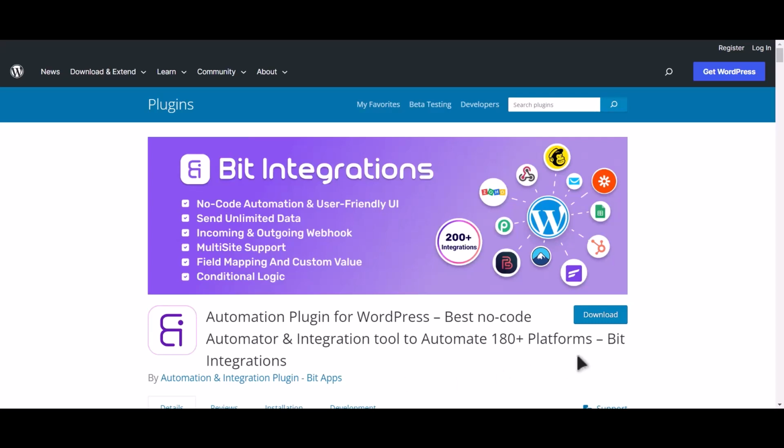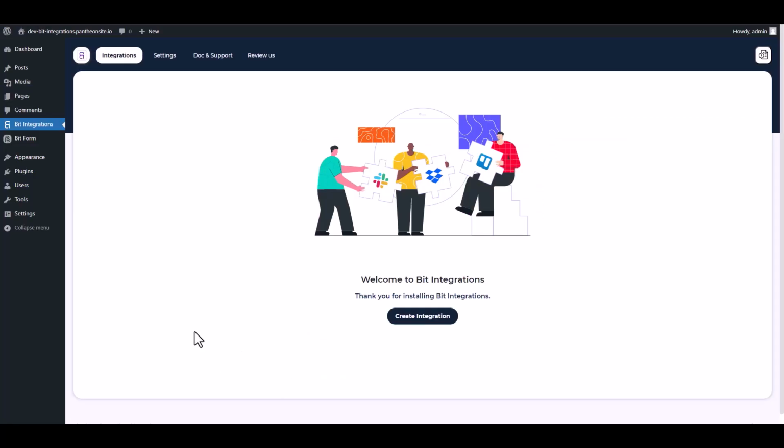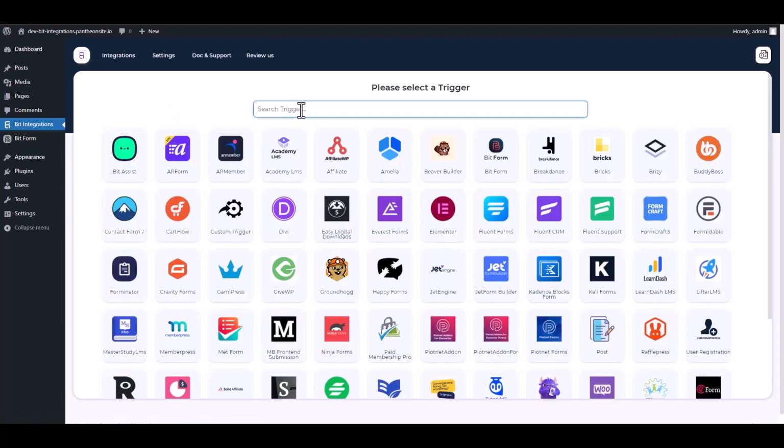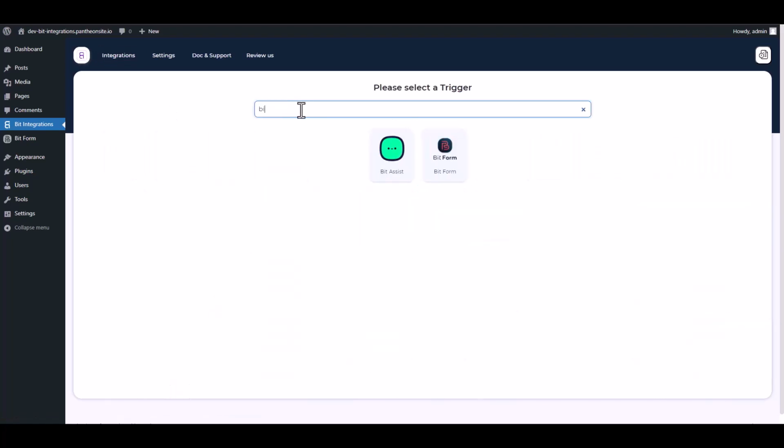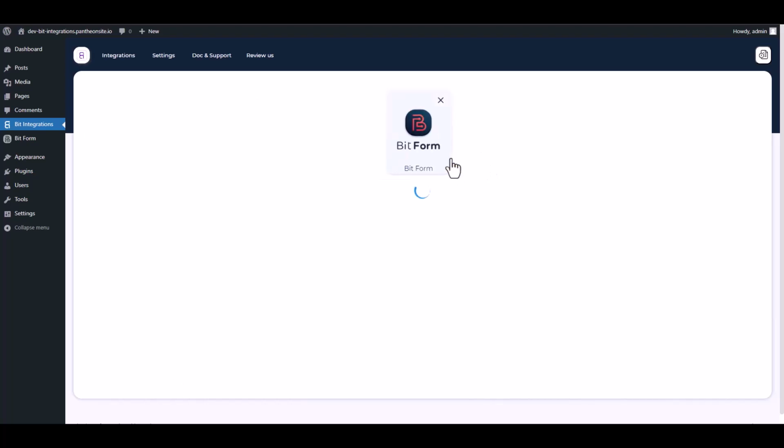I am utilizing the Bit Integrations plugin to establish a connection between these two platforms. Let's go to the Bit Integrations dashboard. Create integrations. Search and select Bit Form as a trigger. Select a form.